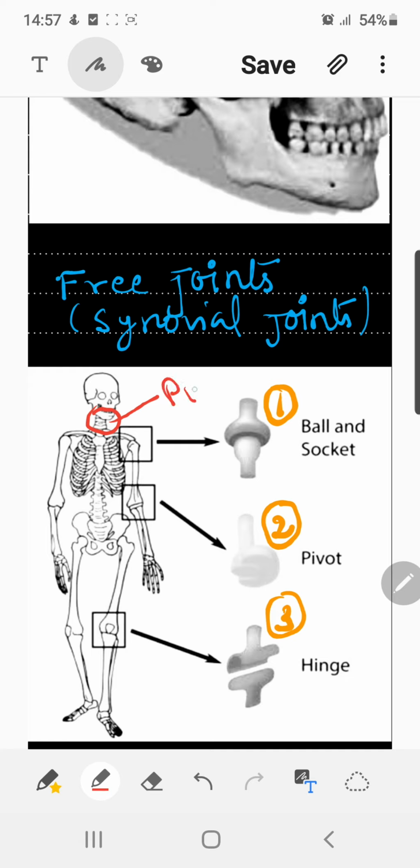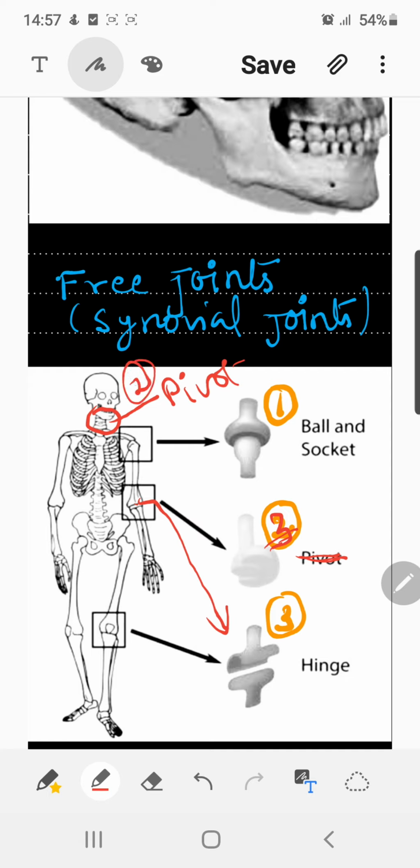So this is the position for the pivot joint. This is the example for the third structure, that is the hinge joint. So this is the example for hinge joints. This is the example for pivot joint.